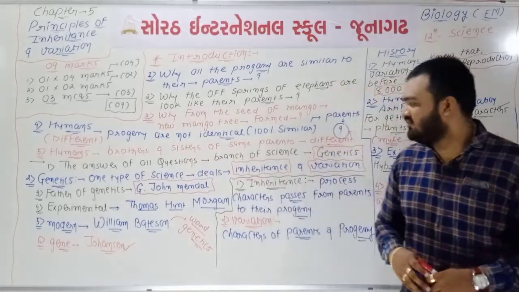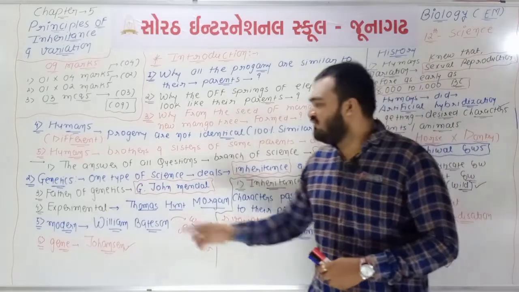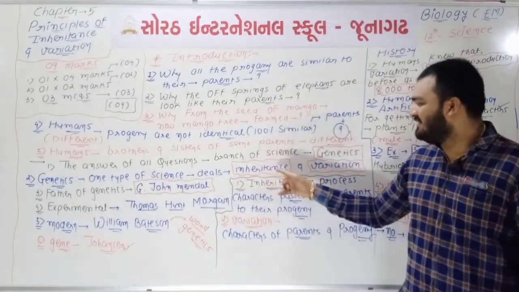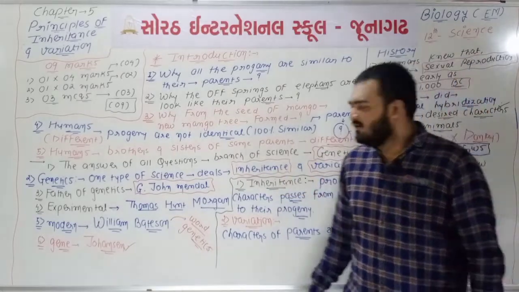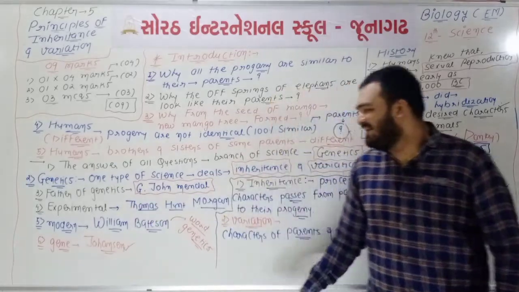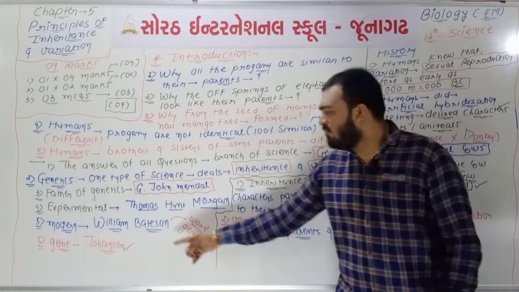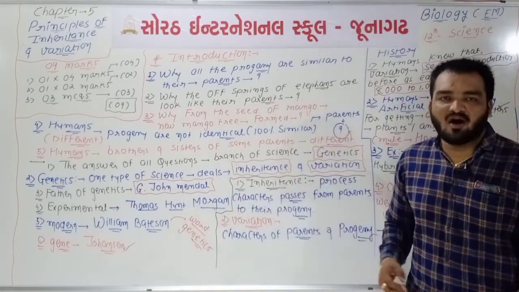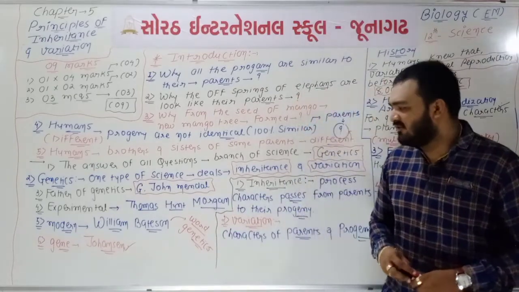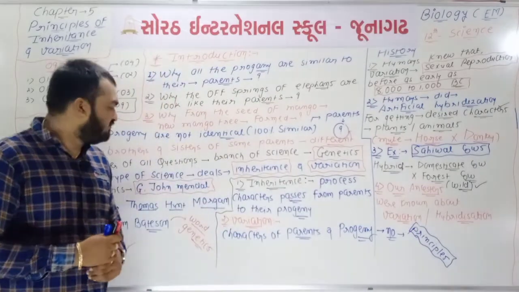The answer to all of these lies in the branch of science known as genetics, which deals with inheritance and variation. Father of genetics: Gregor Johann Mendel. Father of experimental genetics: Thomas Hunt Morgan. Father of modern genetics: William Bateson, who also gave the word genetics. The word gene was given by Johannsen.